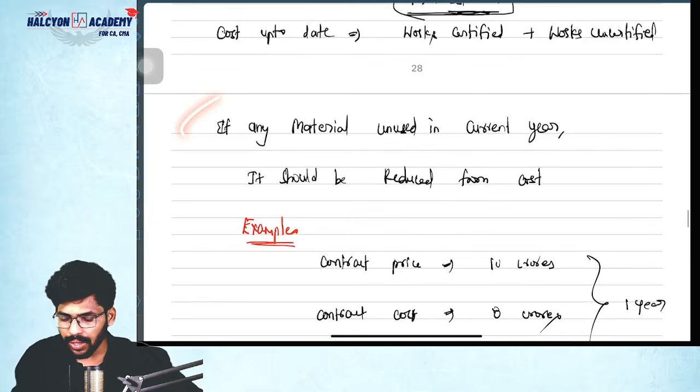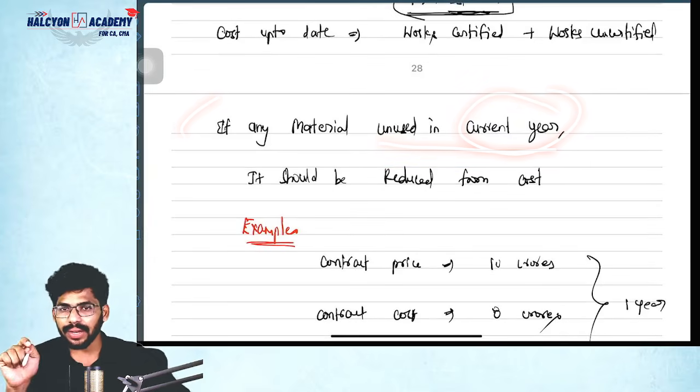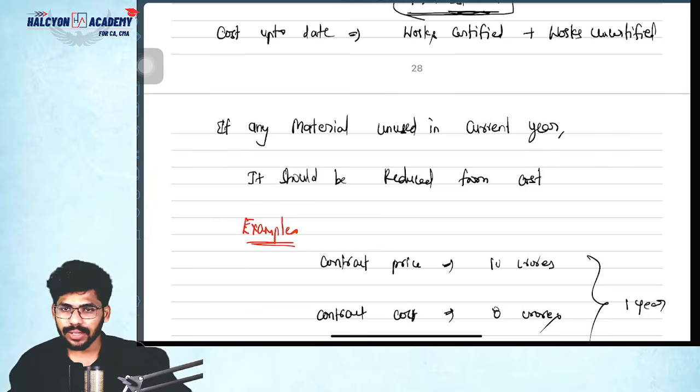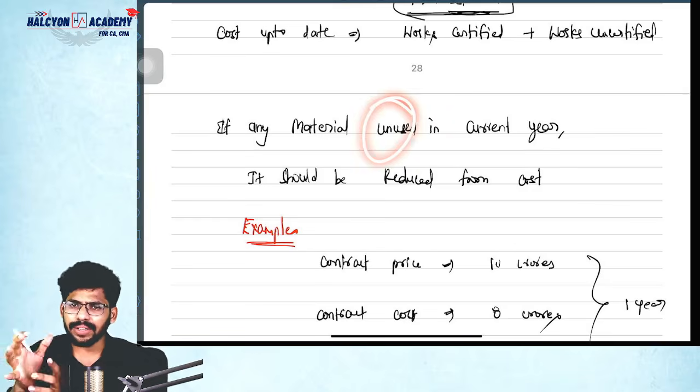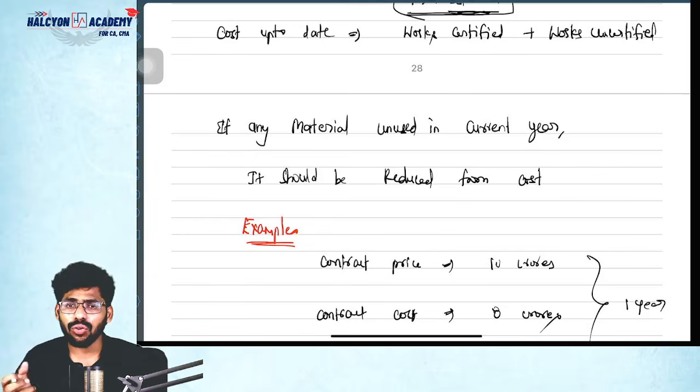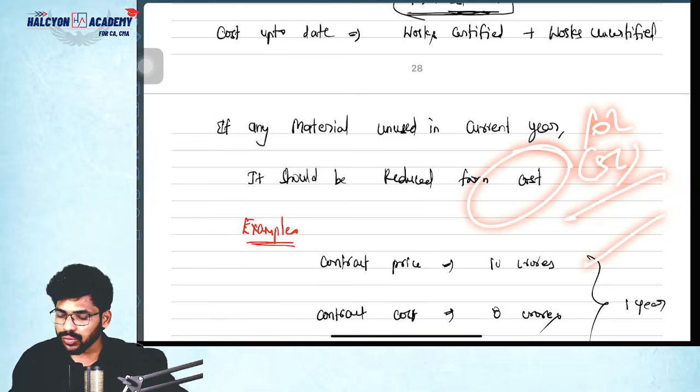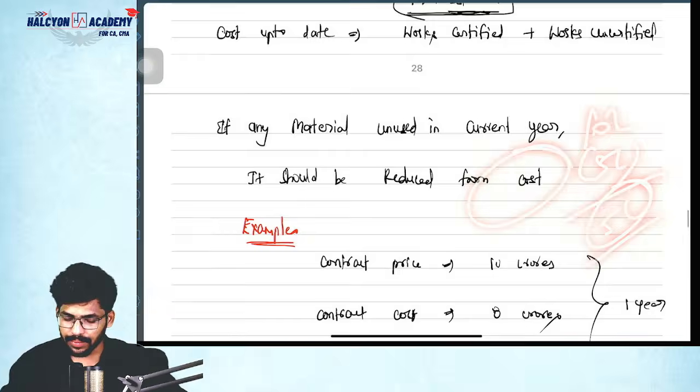And one more point: if any material is unused in the current year, it should be reduced from cost. What is the meaning of it, sir? Suppose, for example, I have purchased 10,000 value of material, but I am not using 5,000 value of material. Then how can I consider it in the current year cost? So that should be excluded. Suppose material cost is 10 lakhs, but 5 lakhs value of material is not used in the current year. So current year cost is how much? 5 lakhs only. That's it.